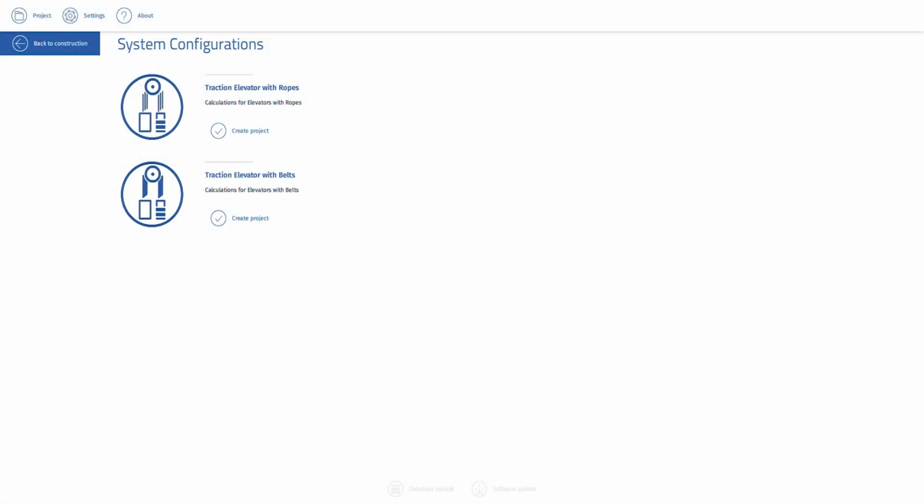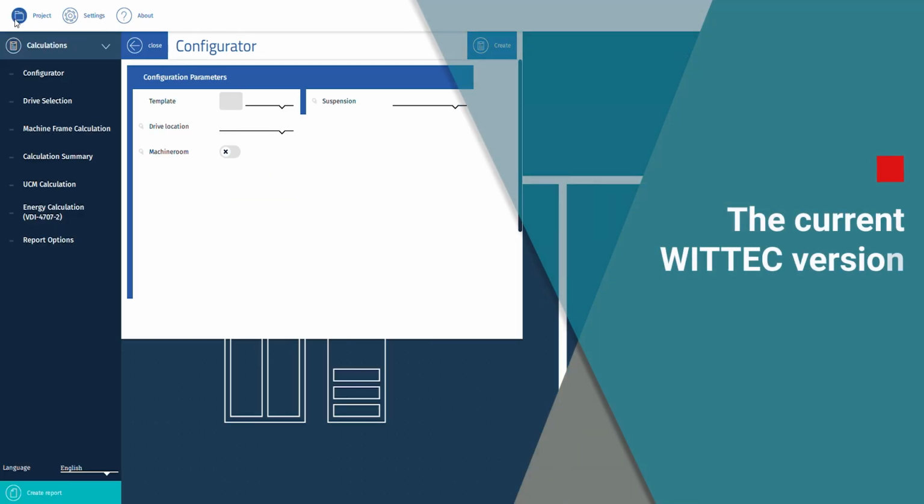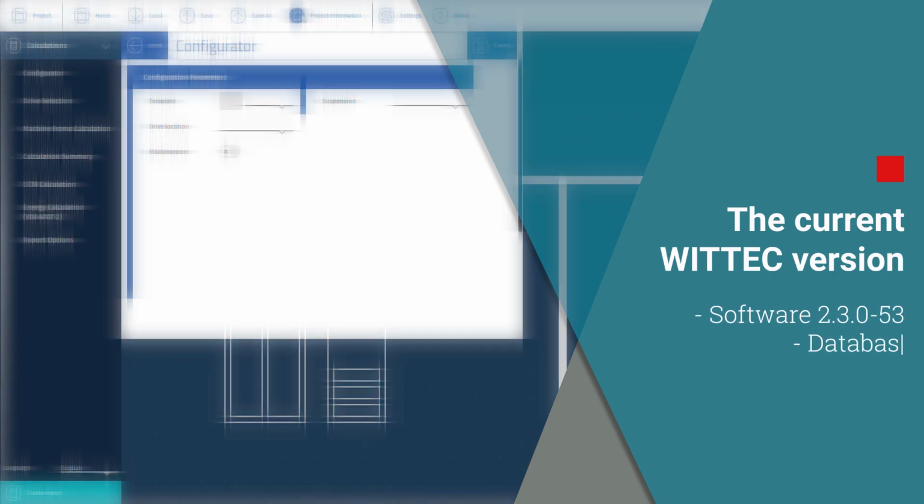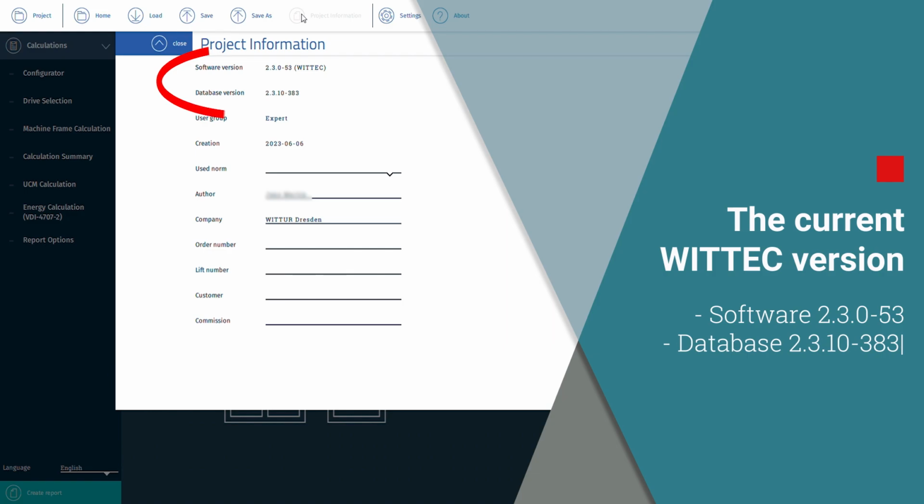If you want to know which software or database you are working with, create a project. Then click Project and Project Information. The current versions are now displayed.